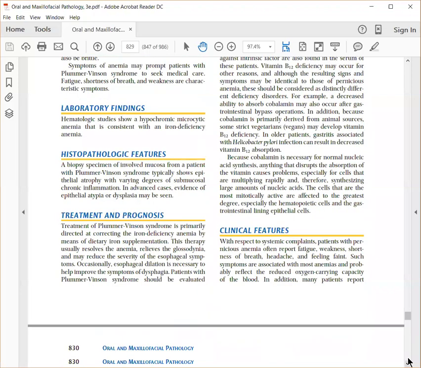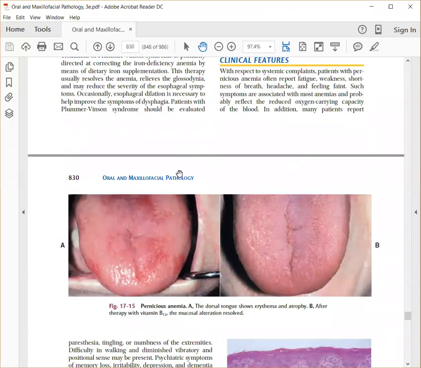Whenever you see a patient with vitamin B12 deficiency, you can see erythema of the tongue, which is seen as red areas. You can see atrophy of the papillae, seen as smooth areas. And once you start treating with vitamin B12, you can see the tongue restores back to normal.